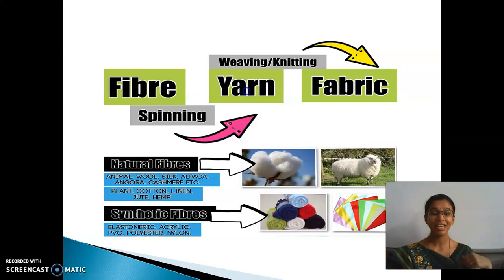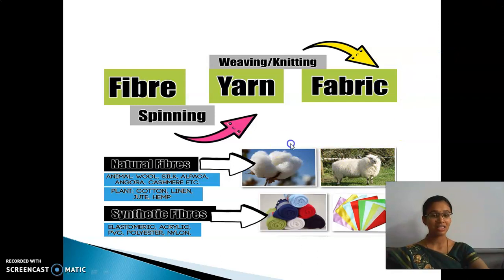Yes, see here, first the fibers are converted into yarn by the spinning method. What do we use there? Chakra and then hand spindle. Afterwards, the yarn is converted into fabrics, that is the cloths, by weaving and knitting. You have seen that already, right? What is meant by weaving and then what is meant by knitting.